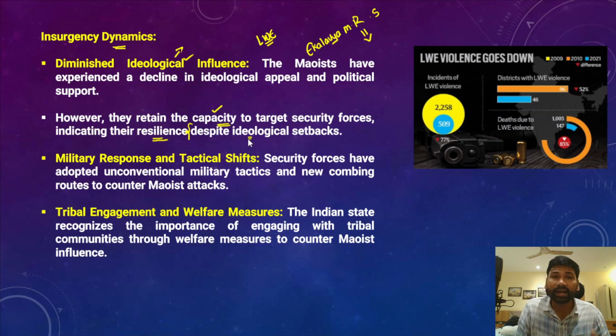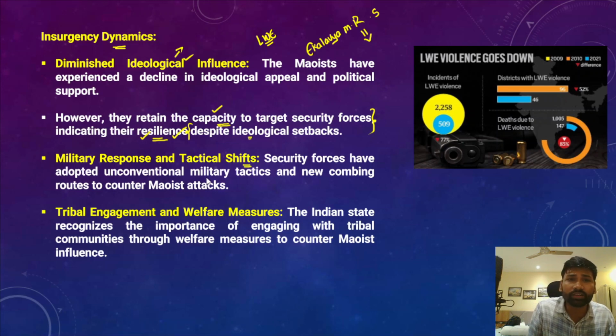So we can say that the left-wing extremism or Maoists are more resilient and adaptable also. So that poses new challenges to us to deal with the left-wing extremism. And after that, what should be the military response and tactical shifts that were adopted by the Indian government to deal with the resilience and adaptability of the left-wing extremists?